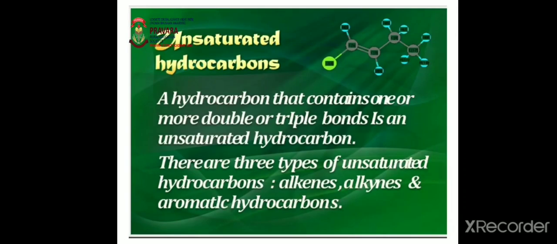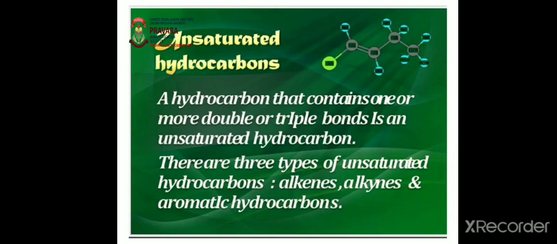Now, unsaturated hydrocarbon. So, what is meant by unsaturated hydrocarbons? A hydrocarbon that contains one or more double or triple covalent bonds between carbon atoms is called an unsaturated hydrocarbon. There are 3 types of unsaturated hydrocarbons.